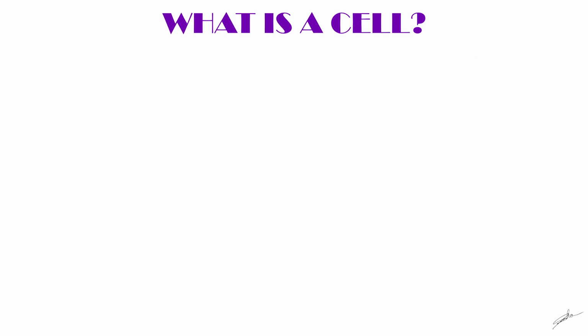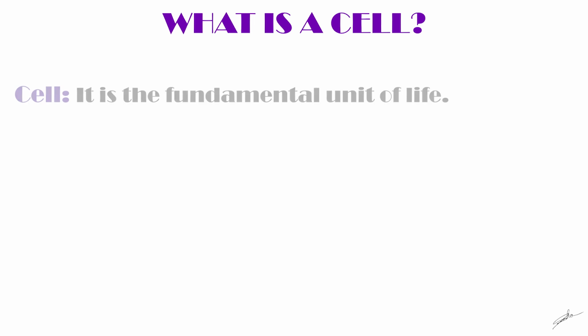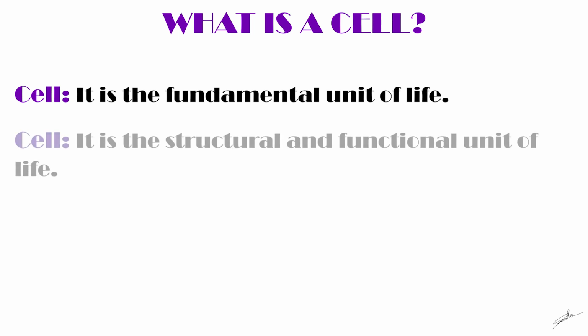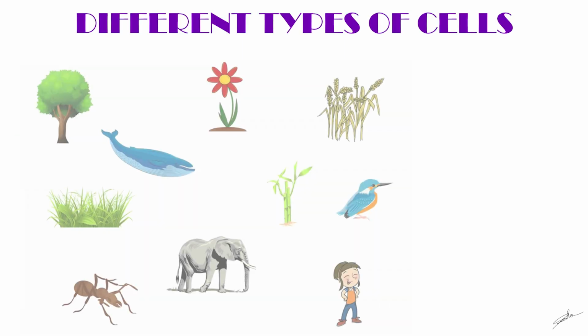So what would be the definition of cell? Cell is the fundamental unit of life. Even more precisely, we can say that cells are the structural and functional unit of life. This means that all the organisms that we see around us, may it be an elephant or a blue whale or a tree, all are ultimately composed of some cells.